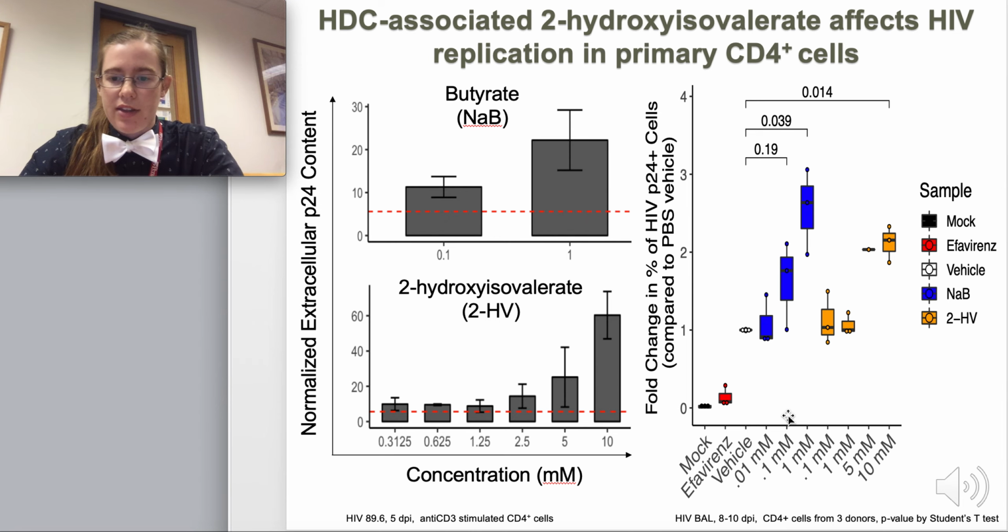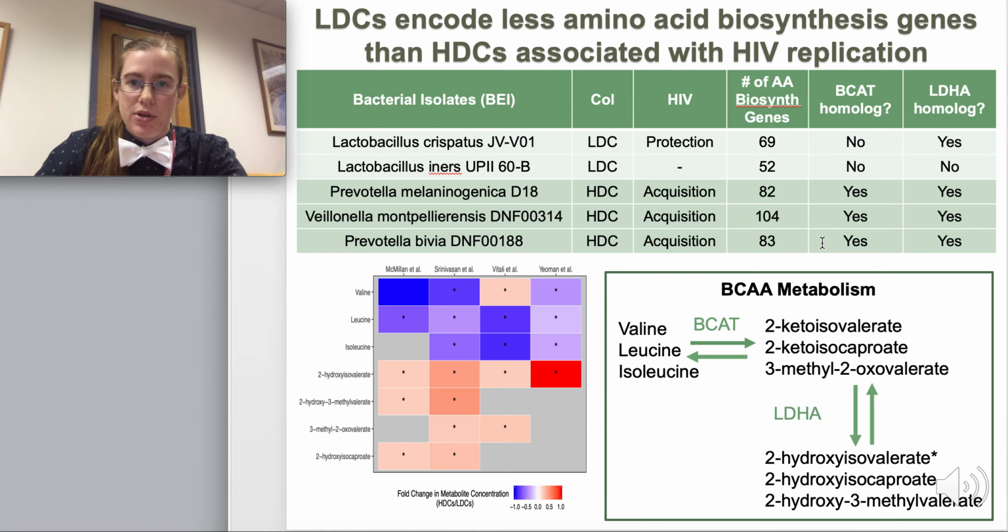And we also saw this when we took unstimulated CD4 T cells from 3 different donors and treated them with 2HV and infected them with the R5 tropic virus. So here we're using flow cytometry to quantify changes in the amount of HIV P24 positive cells. And you can see in orange, again, at higher concentrations of 2HV, we get an increase in infected cells, again, in a similar manner to our positive control sodium butyrate.